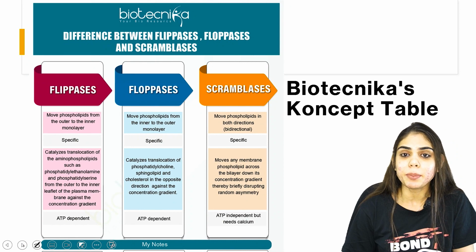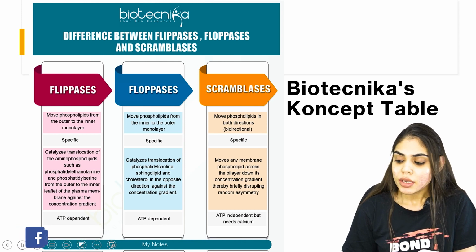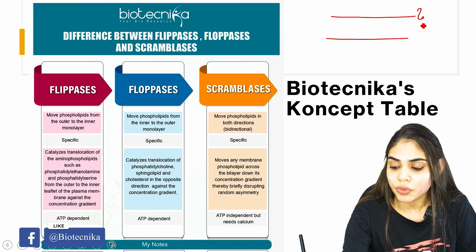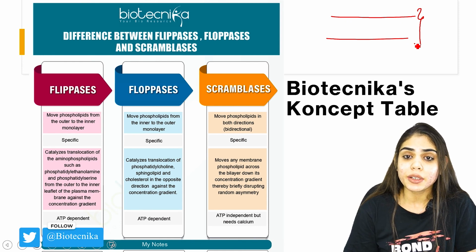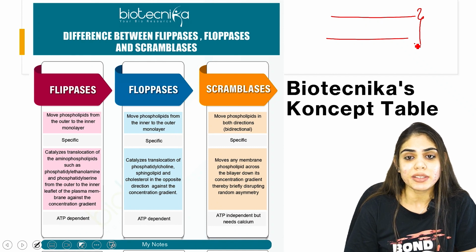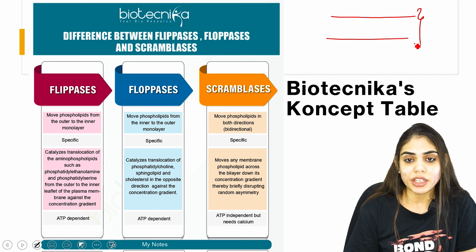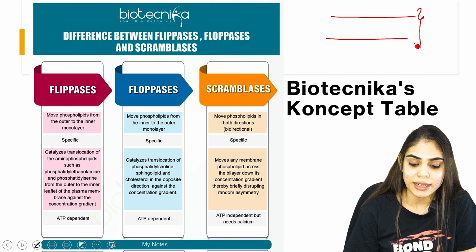So we all know that the plasma membrane is a selectively permeable membrane that allows or regulates the trafficking of ions and solutes through it. So this plasma membrane is a phospholipid bilayer. It is made up of two different layers that are composed of phospholipid. Now there are a total of 4 phospholipids which maintain the asymmetric distribution of this plasma membrane. And this asymmetric configuration is maintained by 3 different enzymes, that is flipases, flopases and scramblases.